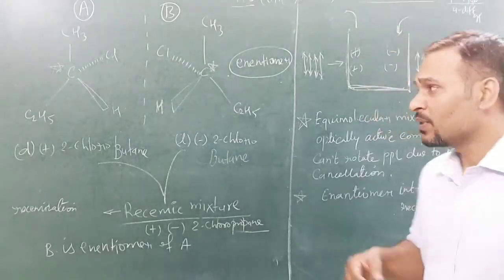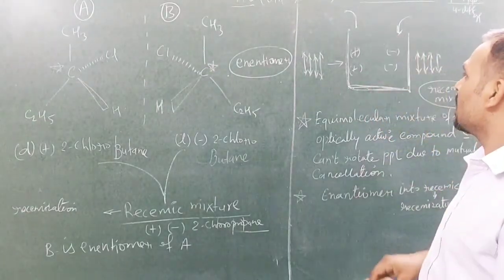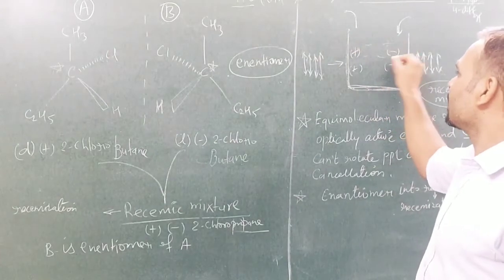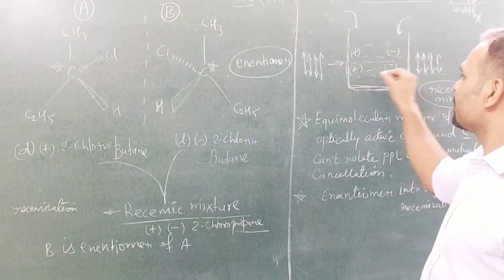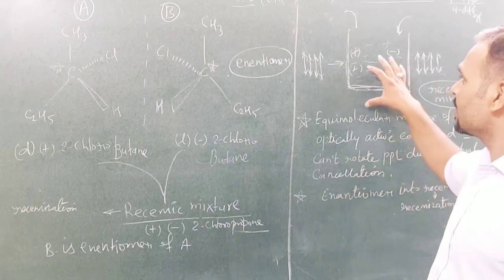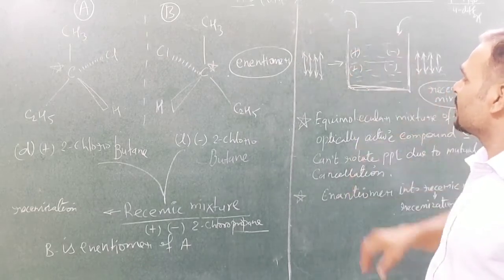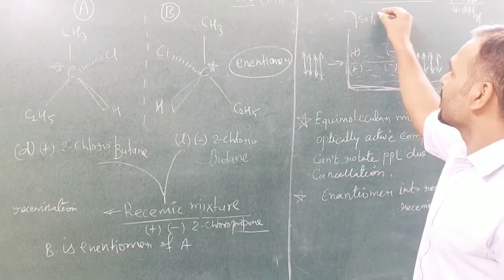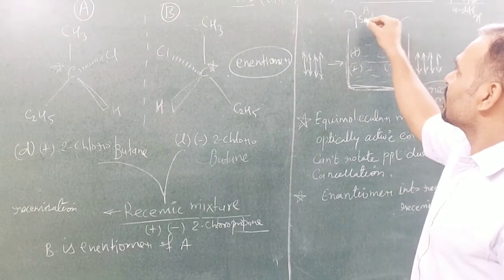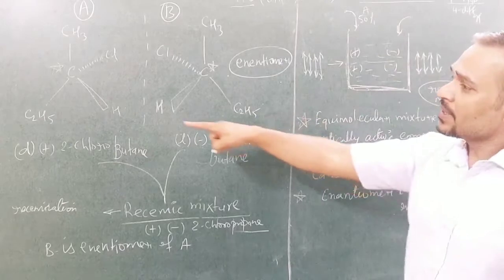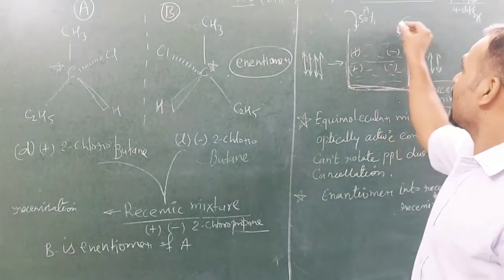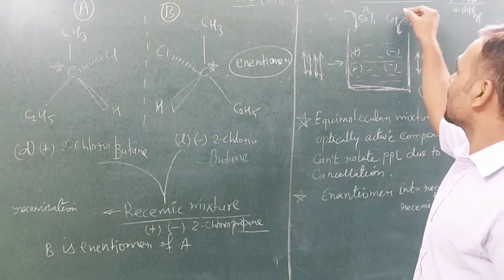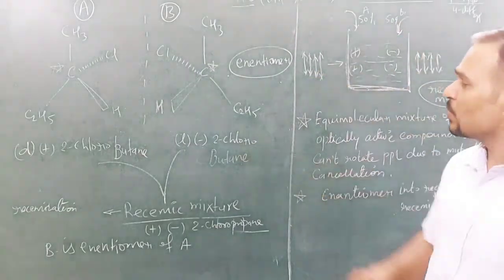Now let's see one example here. Suppose this is a container in which we have taken a liquid compound, right? We have taken 50% compound A, which is dextrorotatory, and 50% compound B, which is levorotatory.